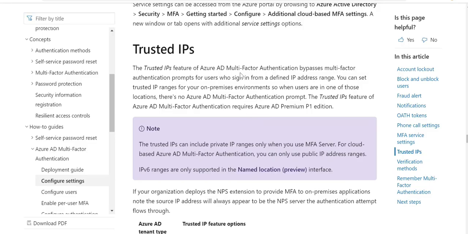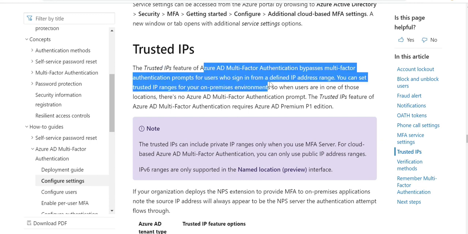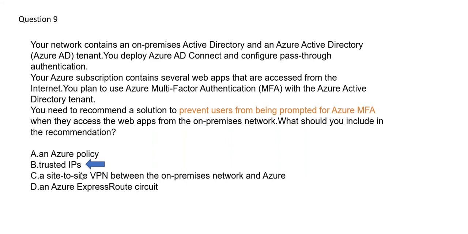So if you see here, the trusted IP feature of Azure multi-factor authentication bypasses multi-factor authentication prompts for users who sign in from a defined range. So this is what our answer wants. So this is the right answer. But let's look at the Azure policy.